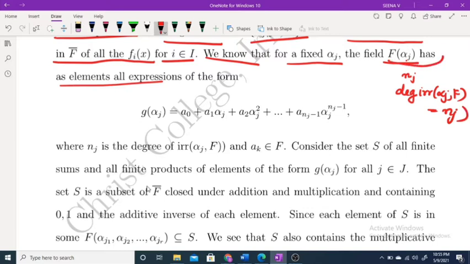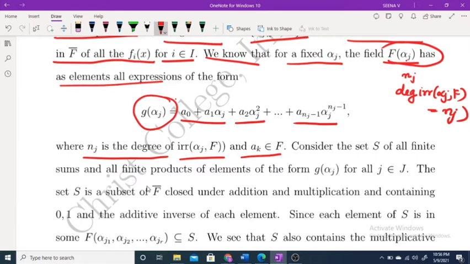Then every element in F(alpha_j) is of the form a0 plus a1 alpha_j plus a2 alpha_j square plus and so on up to a_(n_j minus 1) alpha_j raised to n_j minus 1, where n_j is the degree of the irreducible polynomial of alpha_j over F and a_k belongs to F. We denote each such element by g(alpha_j). For each alpha_j we get an expression of this form, and g(alpha_j) is actually a collection of polynomials because the a's are varying.